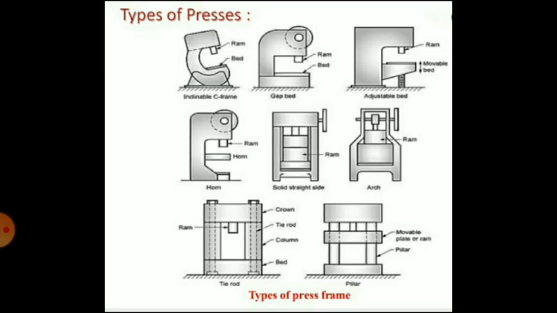You can see these diagrams: the arch press is diagram number 6, the tie rod is diagram number 7, the pillar is diagram number 8, and the straight side press is diagram number 5. These are the diagrams of closed frame presses.